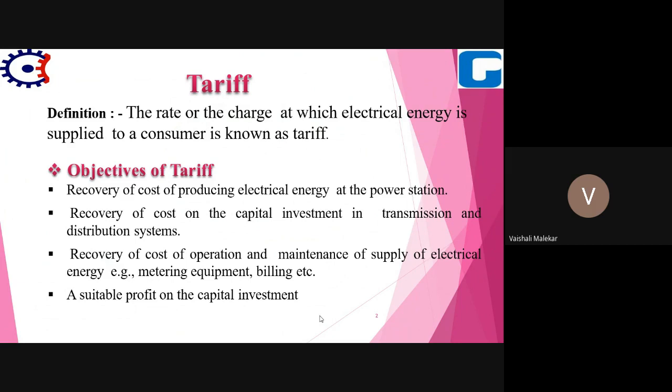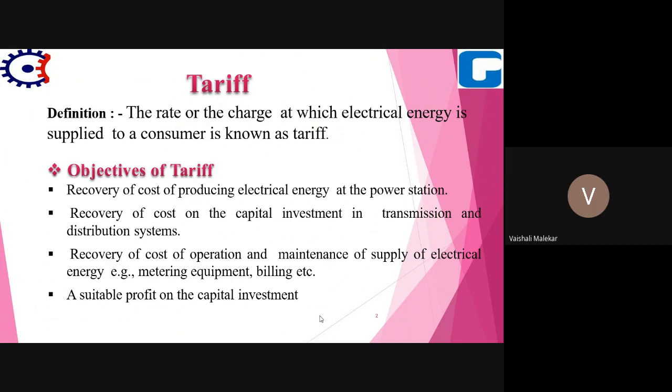Then another factor is capital investment in the transmission and distribution system. If a transmission system is there, then some investment is there, and a number of equipments are required. The transmission lines, substations, switchgear and protection systems, and many other factors are there. We are paying the cost of these equipments in terms of tariff.